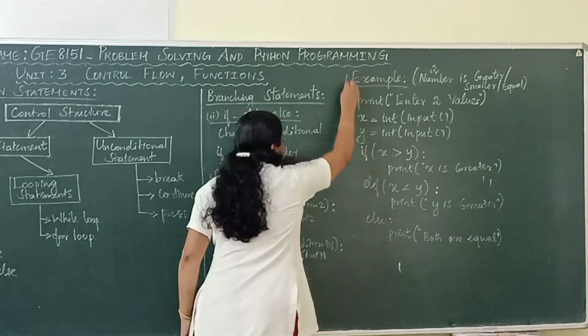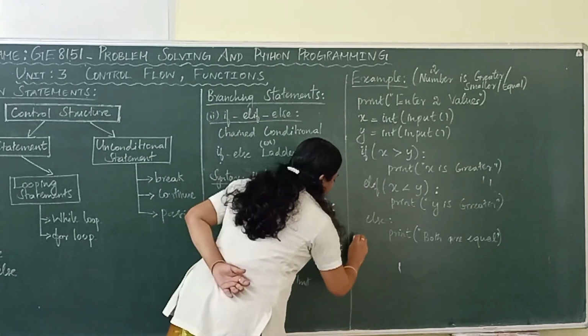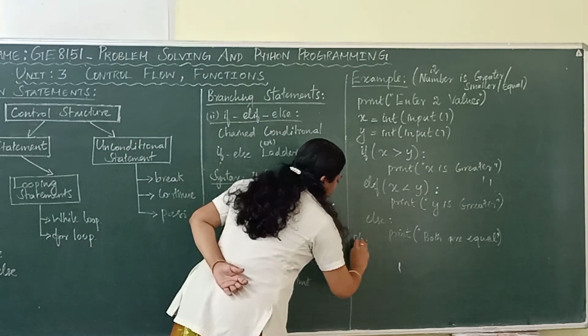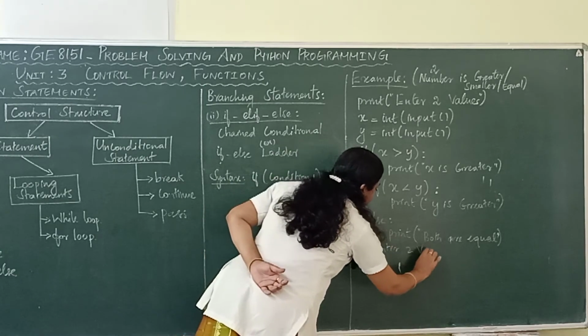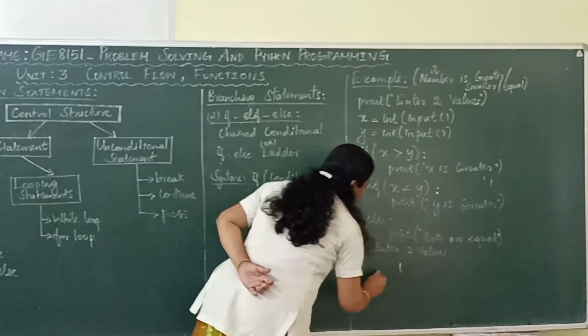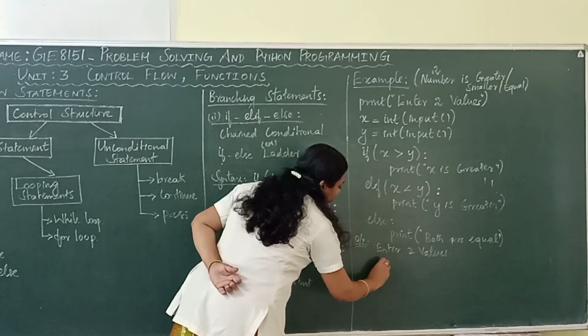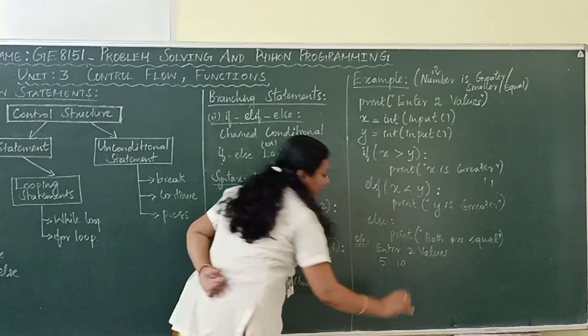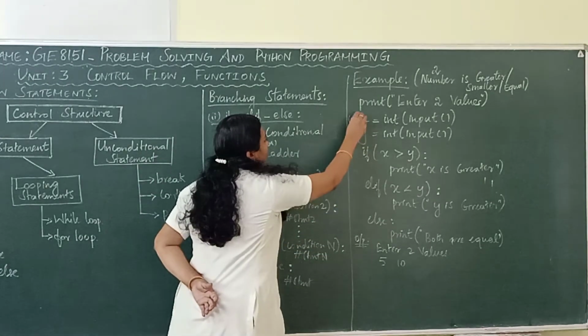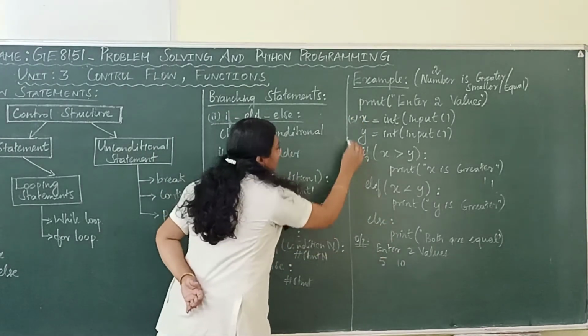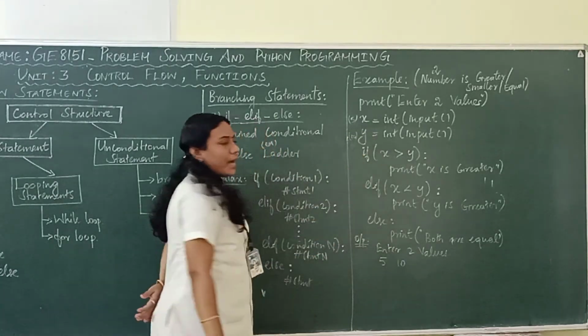So, let's check with a manual input. First, it is enter two values. We are going to enter two values, we can consider them as 5 and 10, right? 5 and 10. So, what is the value of x now? It is 5. What is the value of y? It is 10. Okay, 5 and 10.